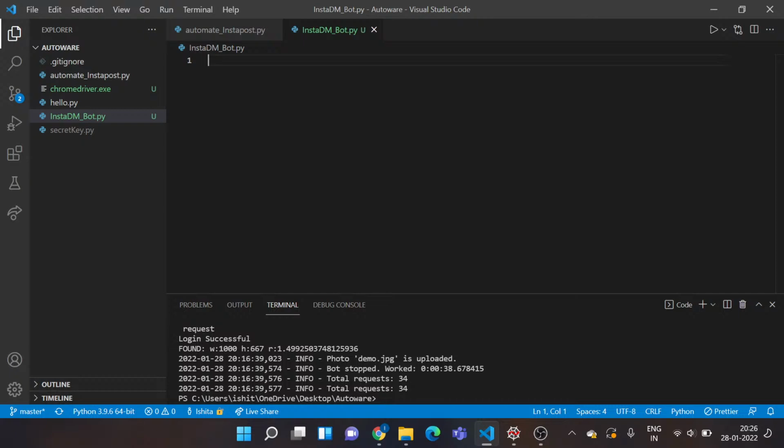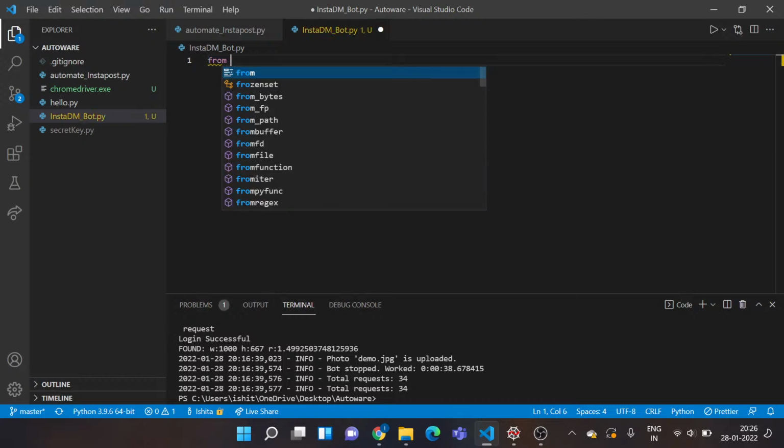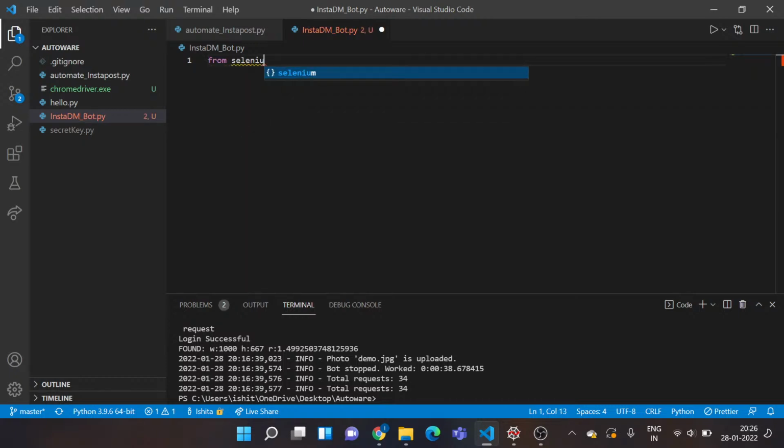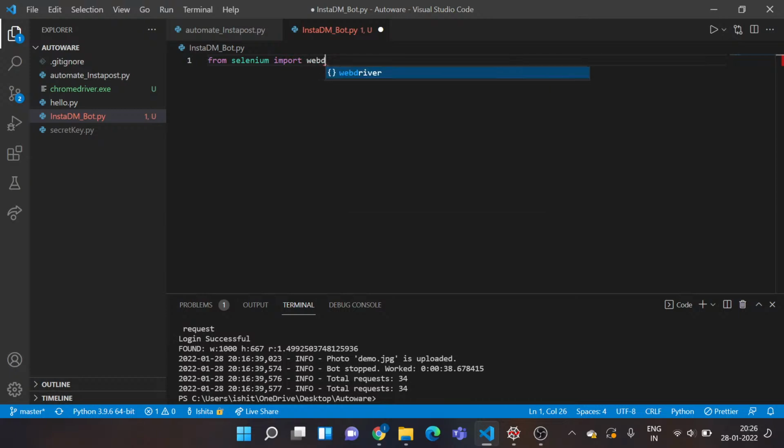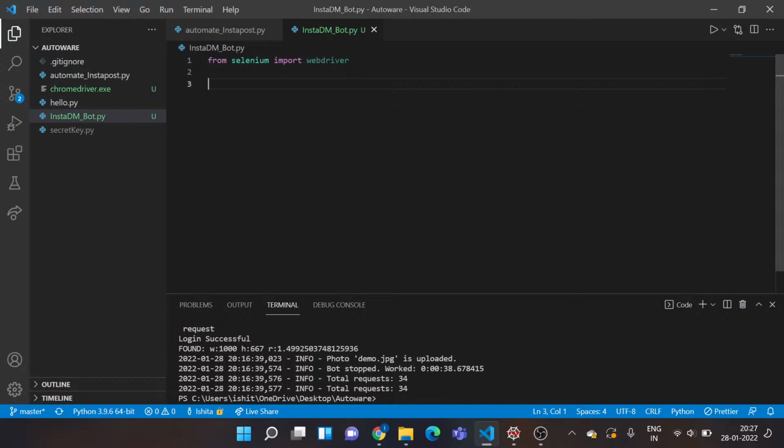Now I've actually installed my Selenium library successfully. I've also got my WebDriver. Now I need to import them into my script. So for that, I'll just write this command: from Selenium, import this class called WebDriver. Okay, that's all I need to do for getting this library into my script.